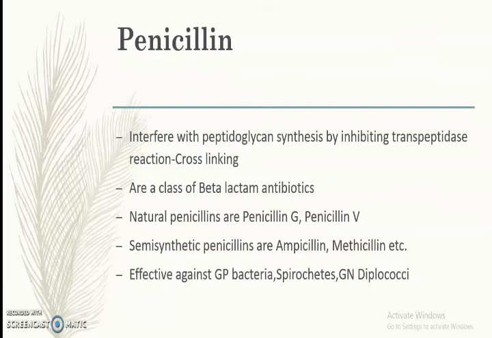First, we can see penicillin. Penicillin interferes with peptidoglycan synthesis by inhibiting the transpeptidase reaction. That is, cross-linking of these peptidoglycan polymers is inhibited by penicillin. Penicillins are a group of beta-lactam antibiotics. We have natural penicillins such as penicillin G and penicillin V. Semi-synthetic penicillins are also available; ampicillin and methicillin are some examples. They are effective against gram-positive bacteria, spirochetes, and gram-negative diplococci.